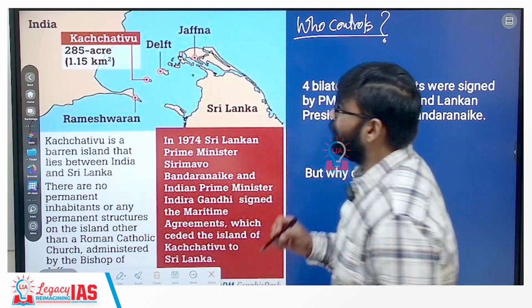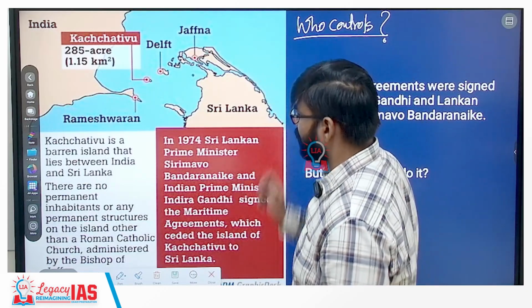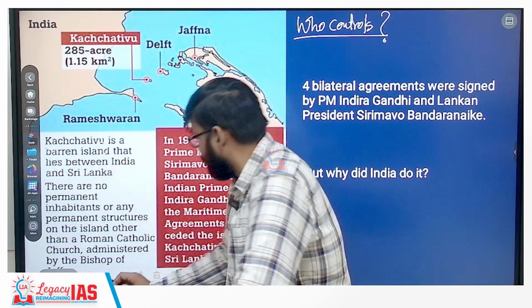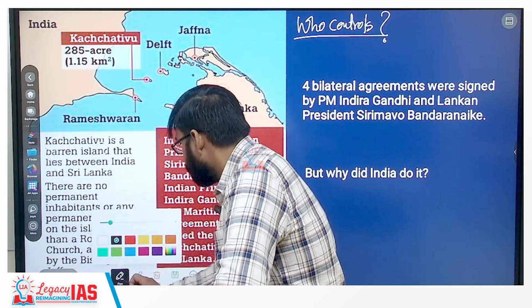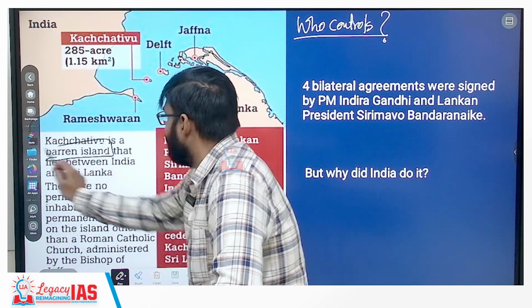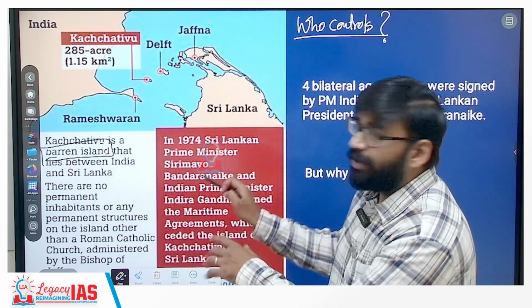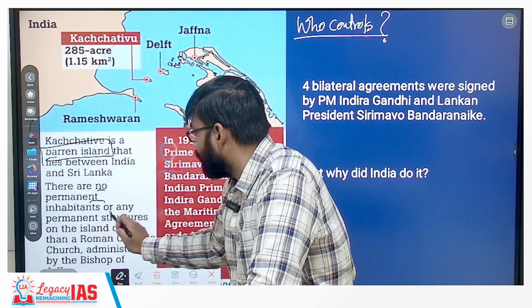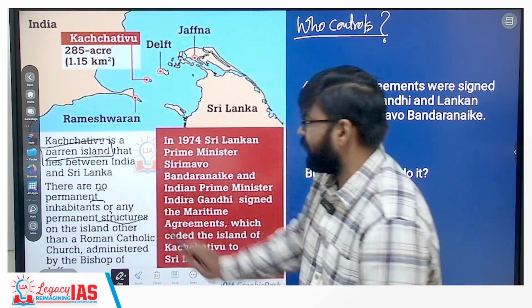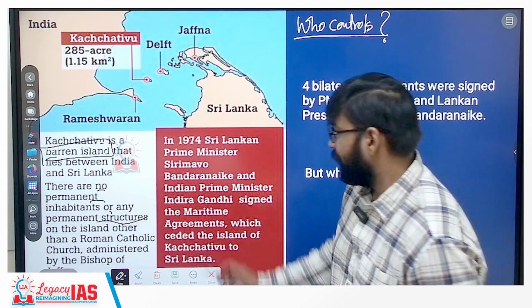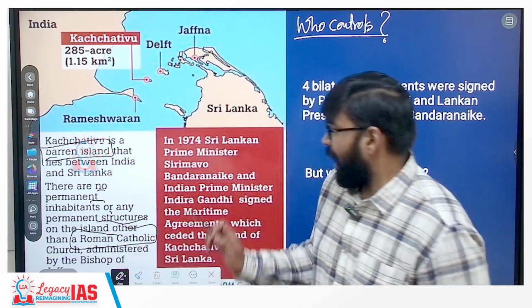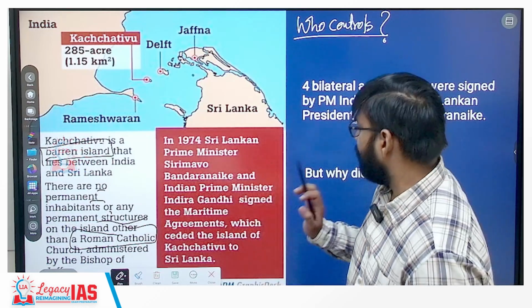Clear? Now let me tell you. As you can see, Katchatheevu जो है एक barren island है. It is a barren island that lies between India and Sri Lanka, and there are no permanent inhabitants or any permanent structure on this island. ये याद रखिएगा. Now there is one Catholic church and that is administered by a bishop.